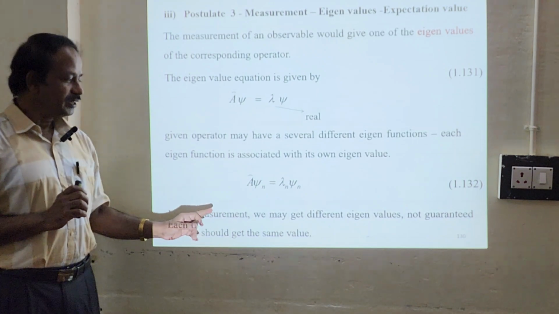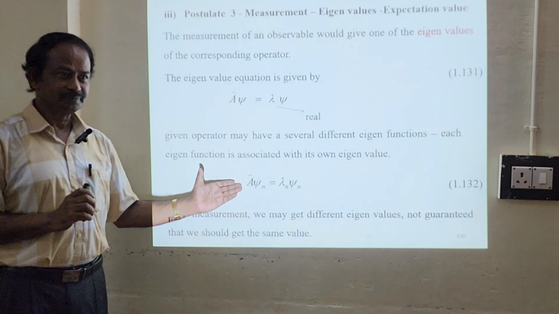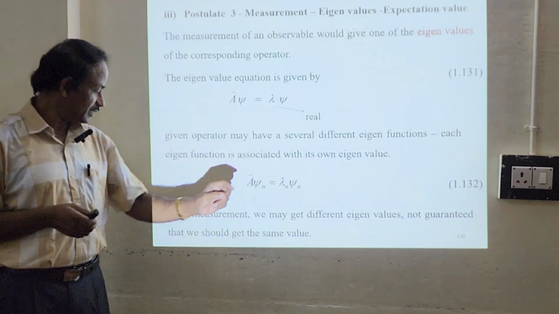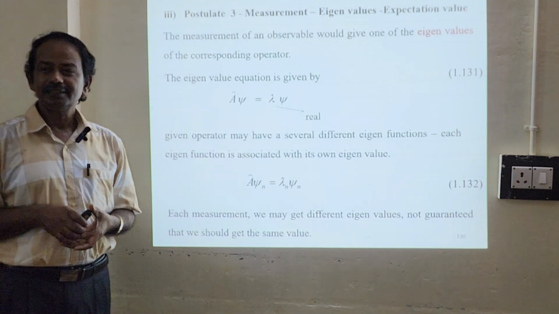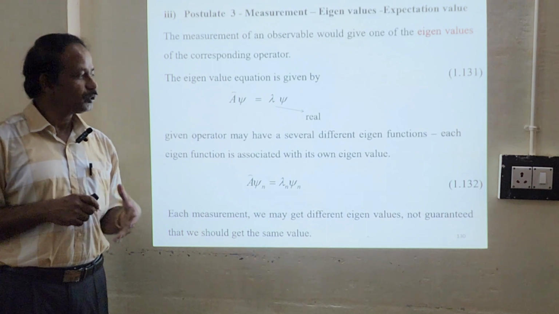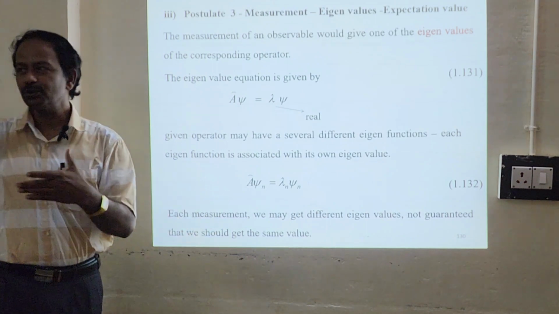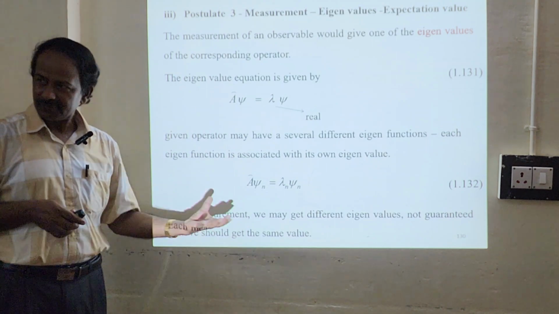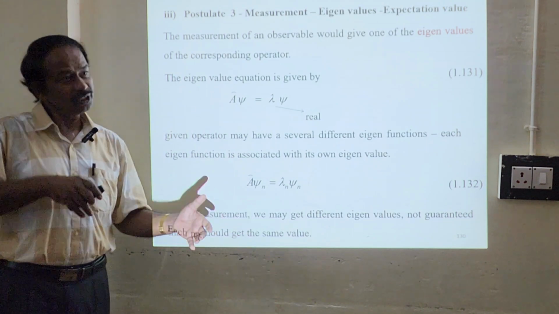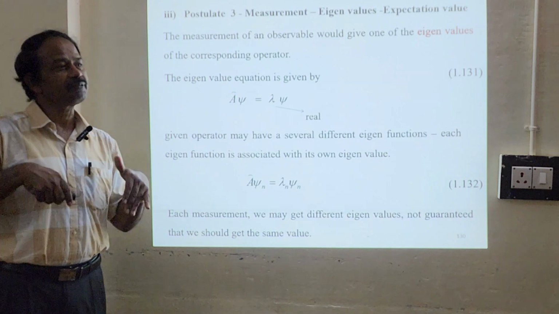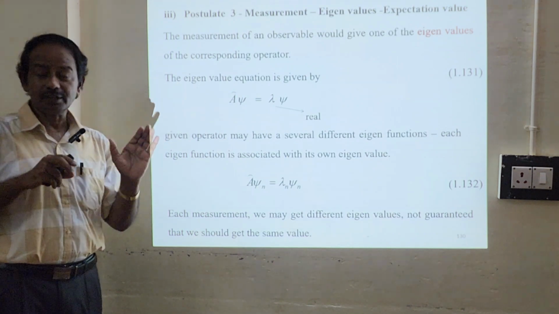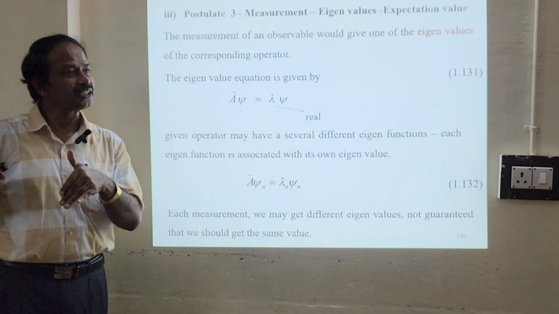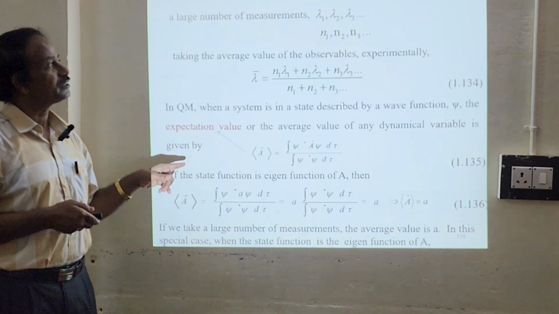So in each measurement we may get different eigenvalues. For different wave functions we will have different eigenvalues. It is not guaranteed that we get the same value. Since we can't get the same value, we have to go with the expectation value, the average value. That is why eigenvalues are always closely related to average values. So eigenvalues are expectation values, which we are going to see.